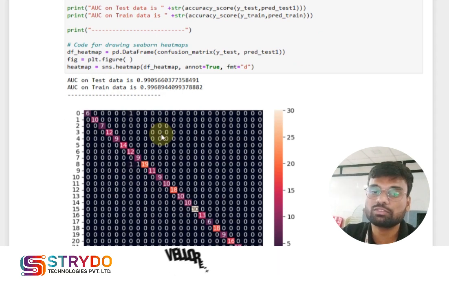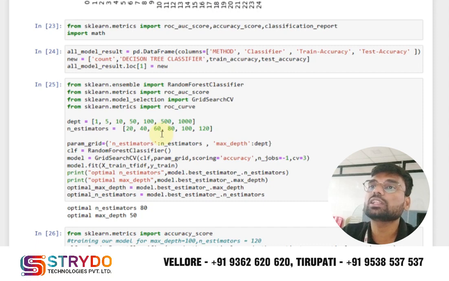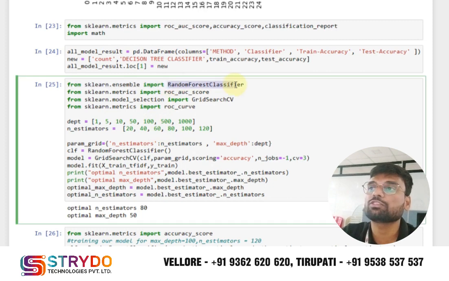If I upload a resume, it detects my job role with 99% accuracy. After the decision tree algorithm, I tried another algorithm, the random forest classifier.